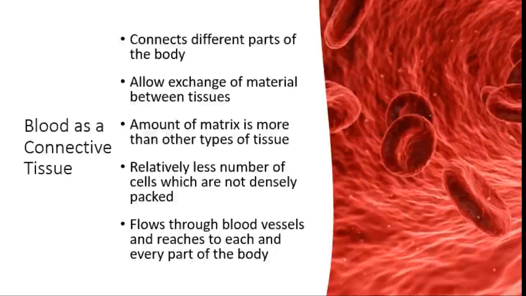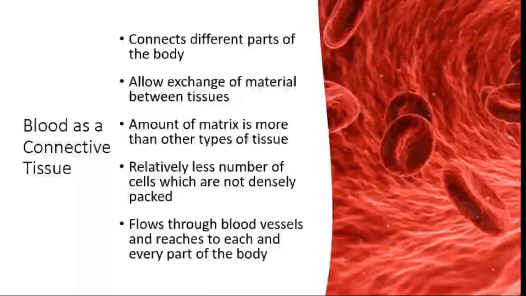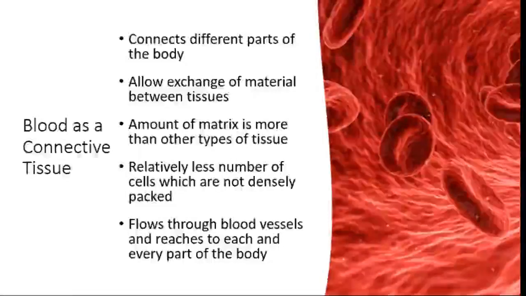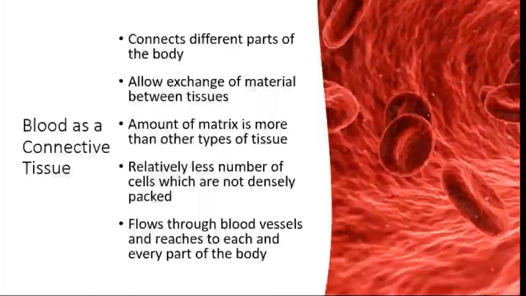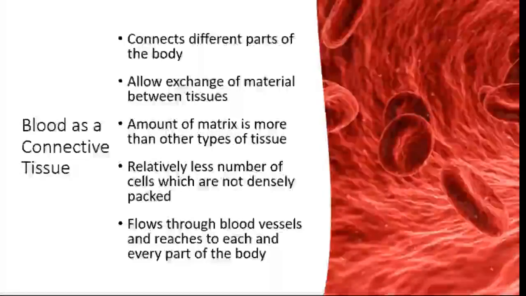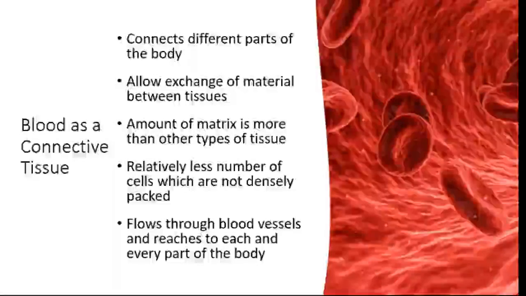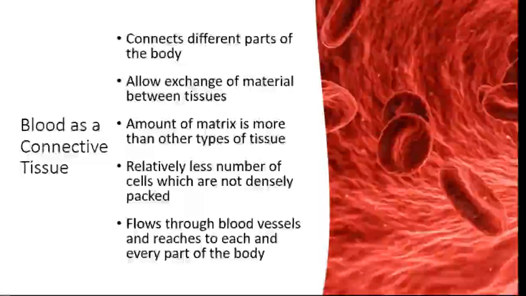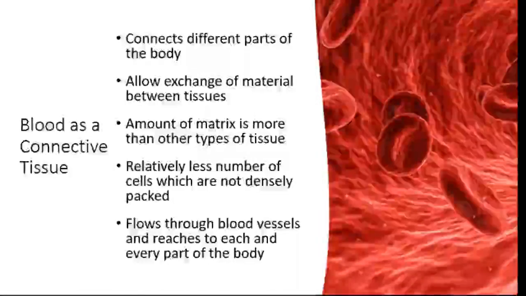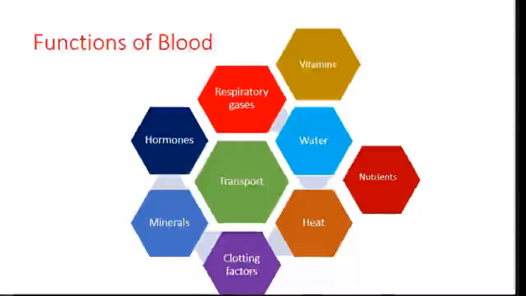Blood is considered as one of the connective tissues. It connects different organ systems of the body and allows transport or exchange of material between these tissues. It is a fluid connective tissue with relatively less number of cells which are not densely packed in the matrix. The amount of matrix is more as compared to other types of tissue. Blood flows through blood vessels like arteries, veins, venules and capillaries, and also heart chambers. Capillaries and vessels invade and surround other organs, and this is how blood reaches to each and every part of the body constantly.